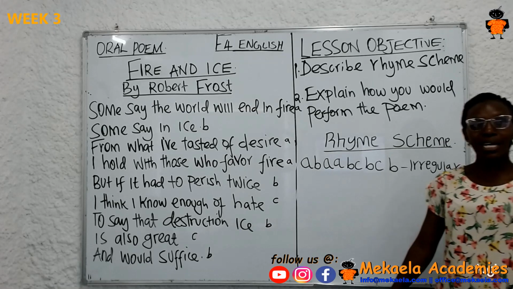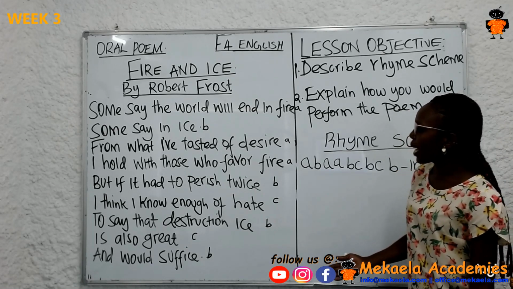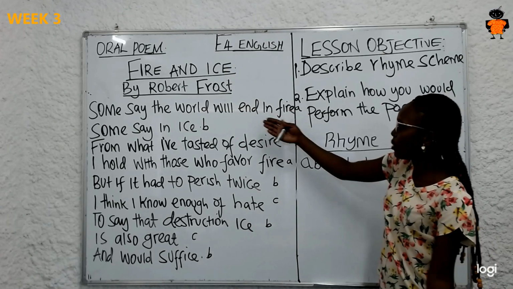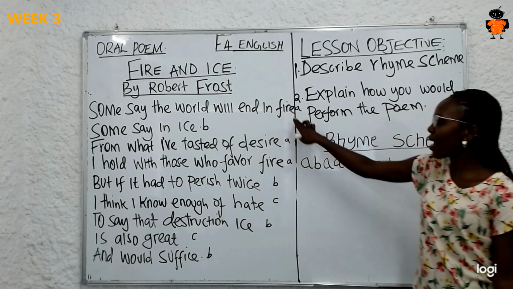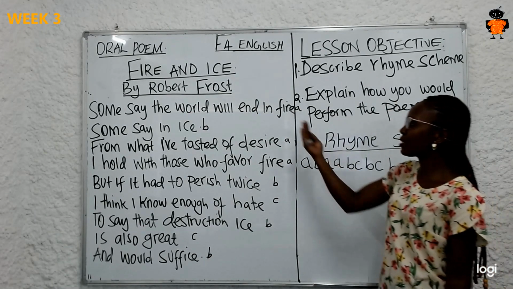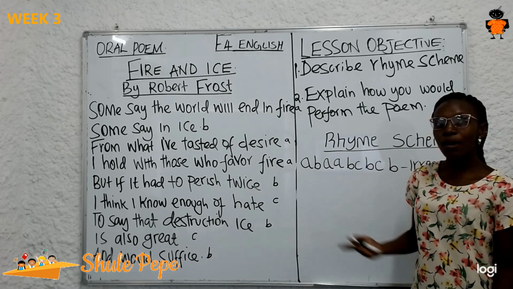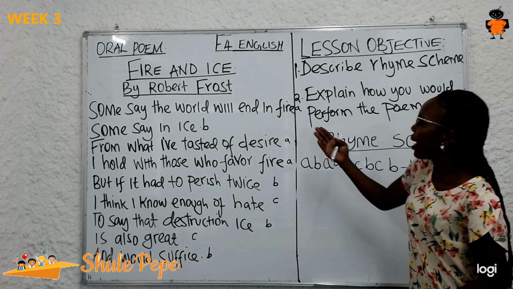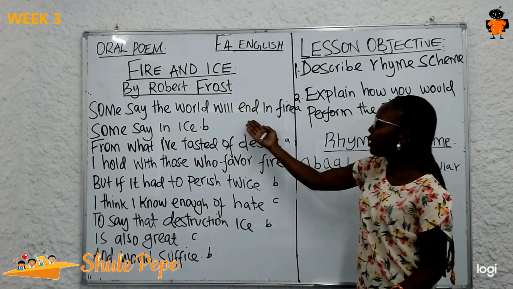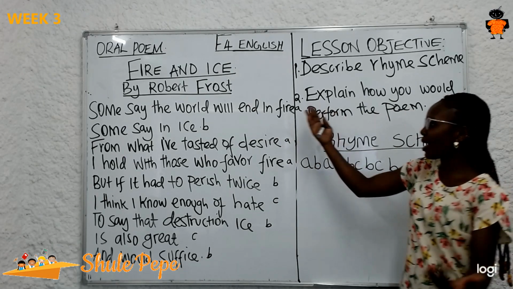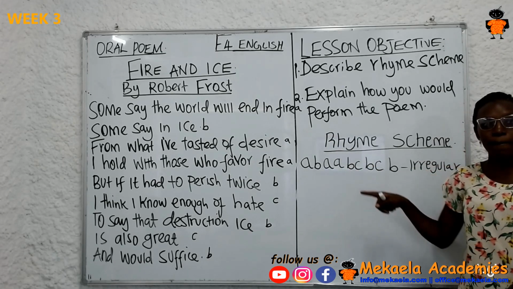Falling intonation, that is a verbal cue. I would also stress on the words say, word, and fire because they are content words. That is another verbal cue. I would also wear a terrified face when saying line 1 to show how scared I am that the world will end in fire. So that is how you go about it, students.